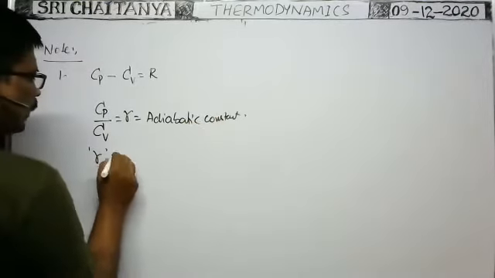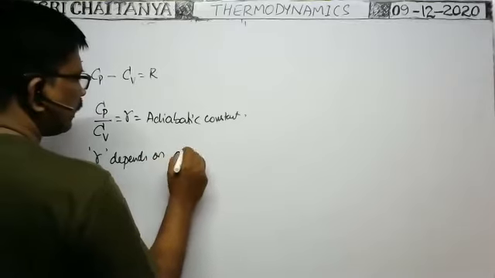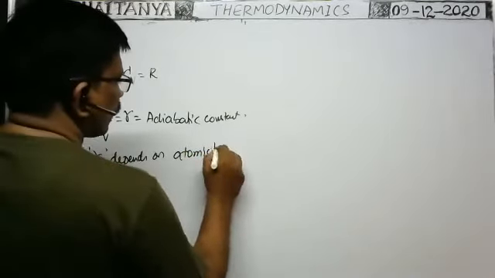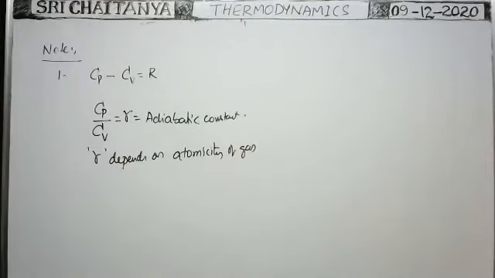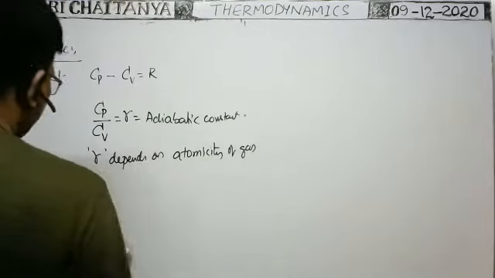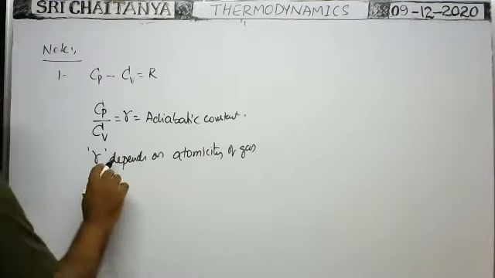Gamma depends on the atomicity of the gas. For monoatomic, diatomic and so on, I will write these values later. So here, this is the gamma value.